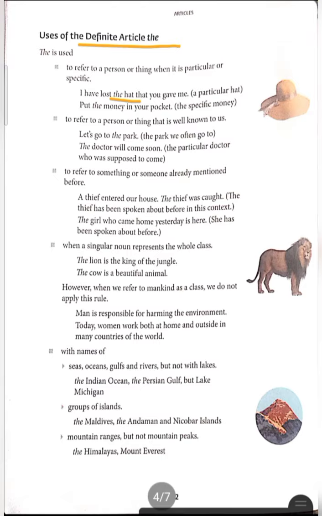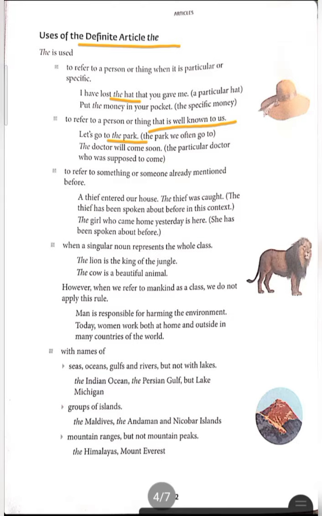If you are going to talk about something the first time, you have to use a. But when you are going to talk about it the second time, you have to use the. See here, let's go to the park. The park means that park is already familiar to you. You often go to that park.